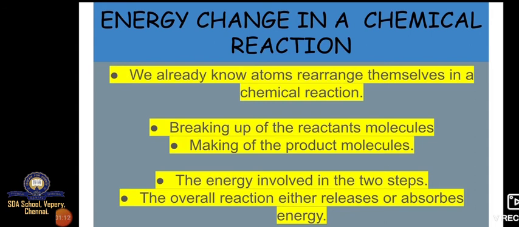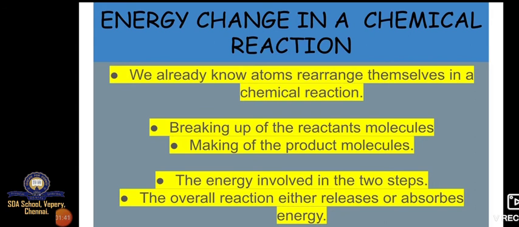The reactant molecules break up, and finally the product is made. What we get at the end of the reaction, we call a product. That is a new thing formed in the chemical reaction.